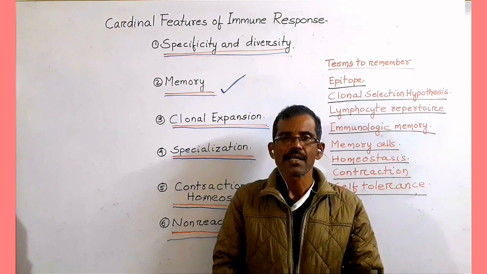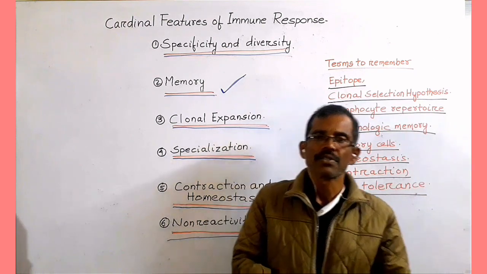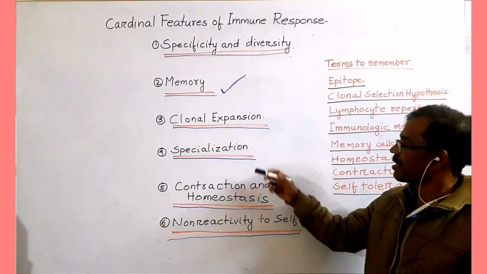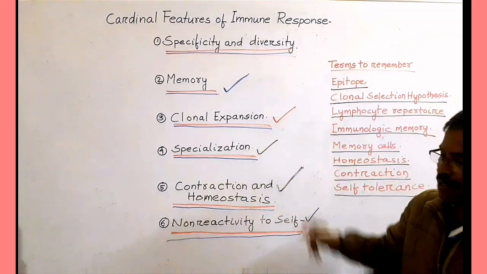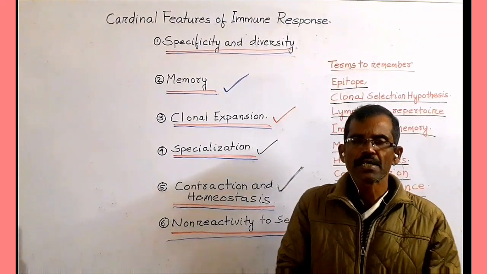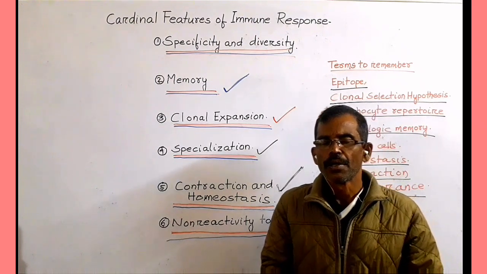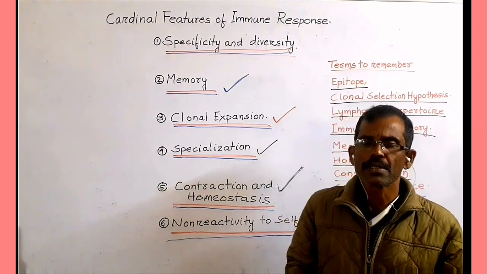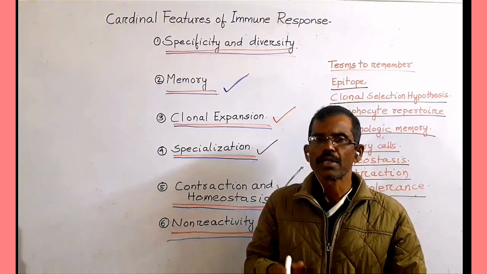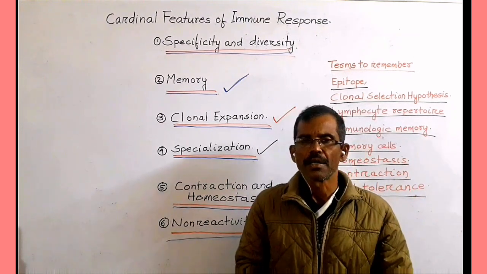We shall discuss the third feature of immune response, that is clonal expansion. Lymphocytes specific for a particular antigen undergo considerable proliferation after exposure to that antigen.